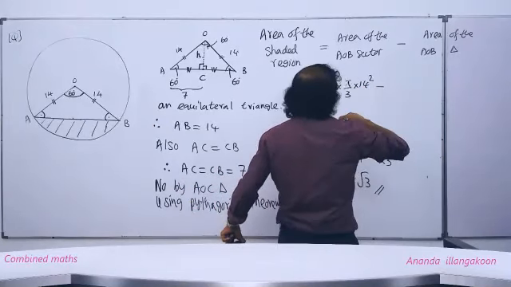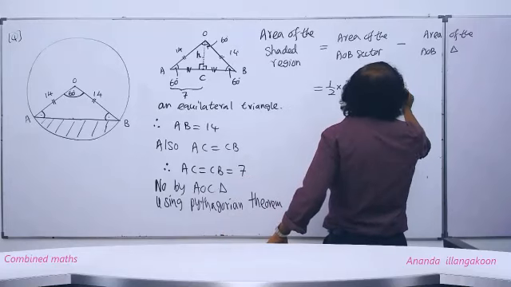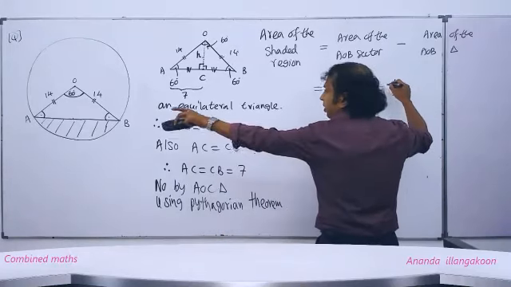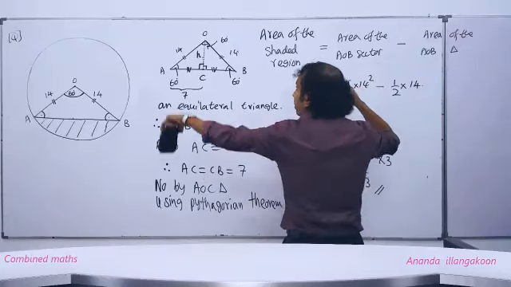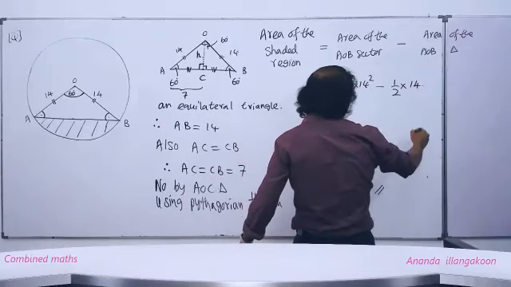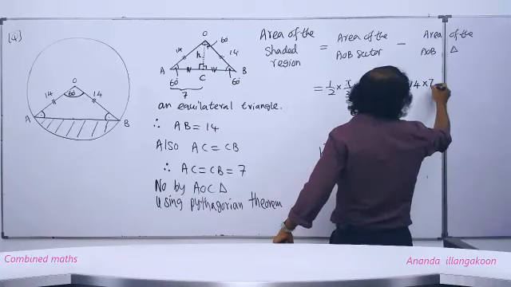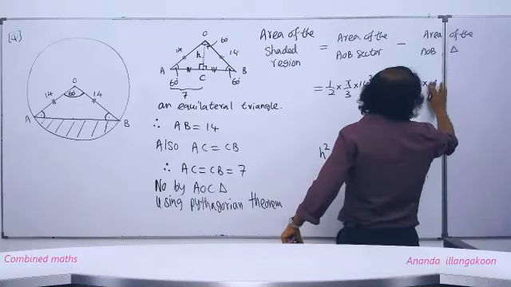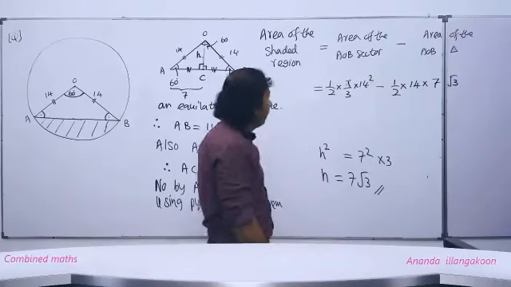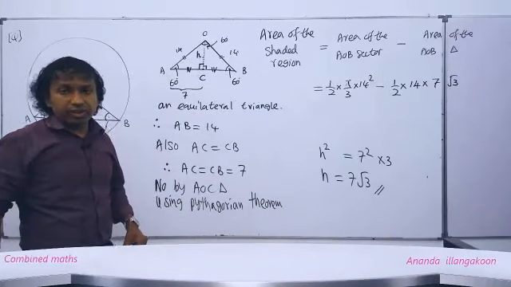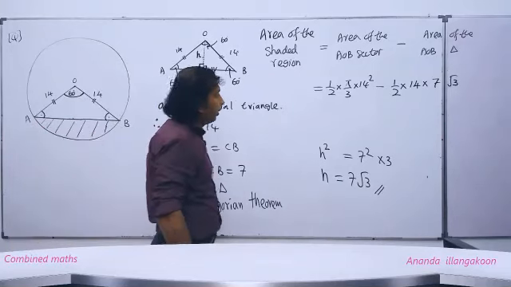Minus area of the triangle AOB, half base. Base is, people, that AB 14, perpendicular height H, this one 7 root 3. Now we have to simplify this a little bit. Yeah. How to take that, people? The answer.